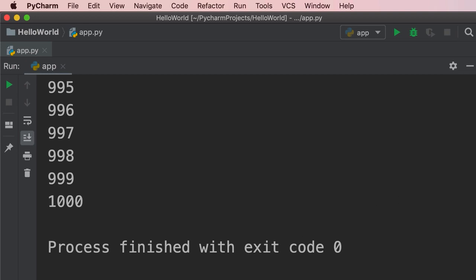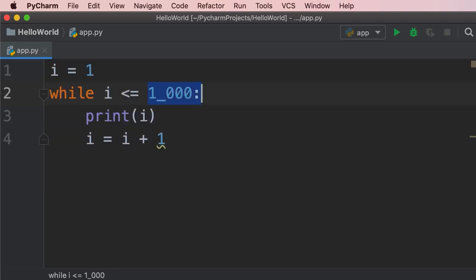Now let me show you something really cool. So I'm going to change this to 10. Now, instead of printing i, I want to print an expression. So I'm going to multiply i by a string, an asterisk. Now, you might be confused here because earlier I told you that in Python, we cannot concatenate a number to a string. But here I'm using the multiplication operator. Well, this is different. We can multiply a number by a string, and this will repeat that string based on the value of that number. So if i is 1, we're going to see 1 asterisk. If i is 5, we're going to see 5 asterisks.